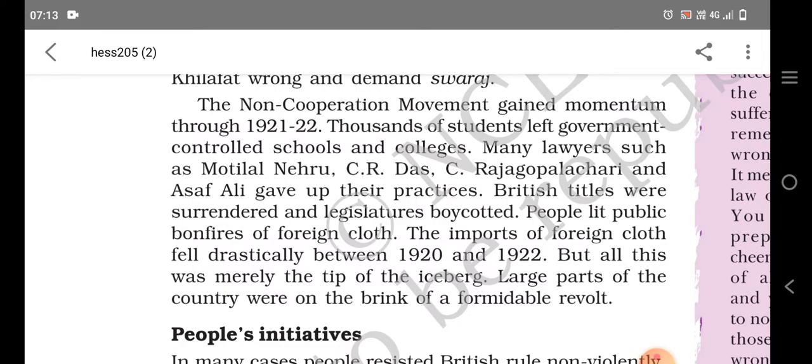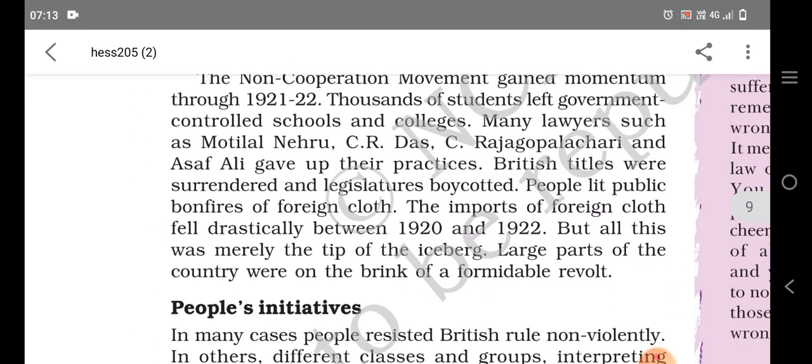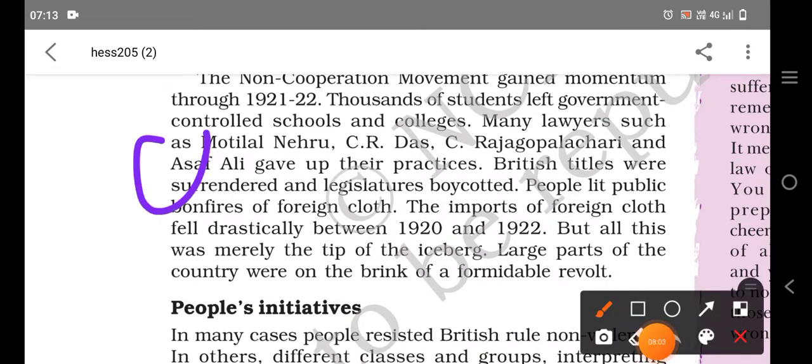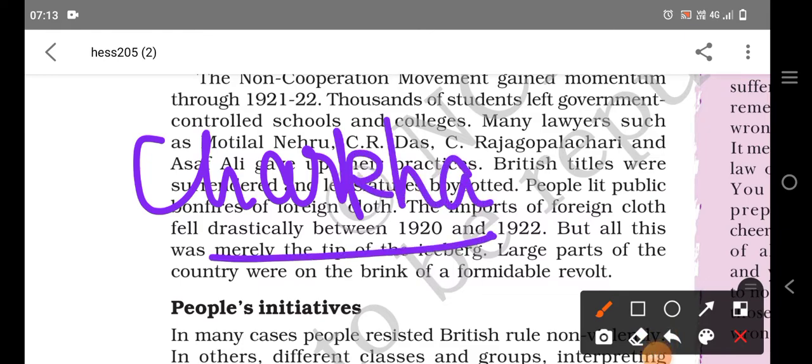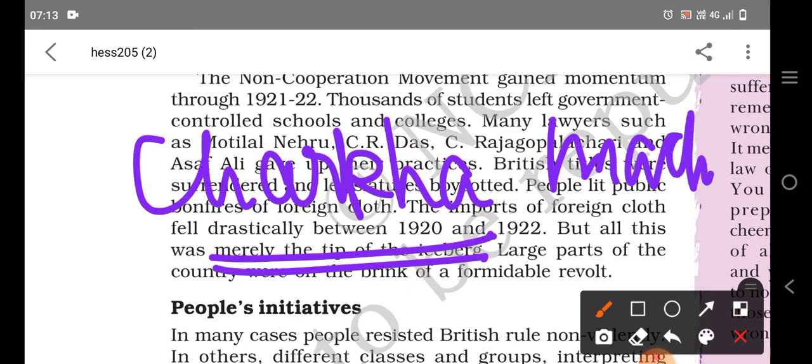In this non-cooperation movement, people lit public bonfires of foreign clothes. Indian products were made of khadi, and these Indian clothes used to be made on the charkha. We know about that, right? But the imported clothes were made on machinery in factories.